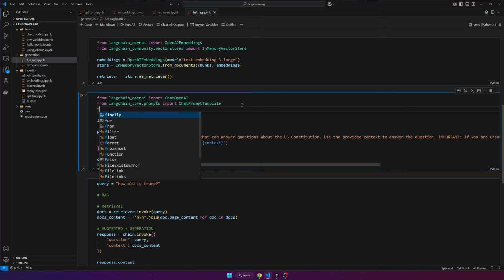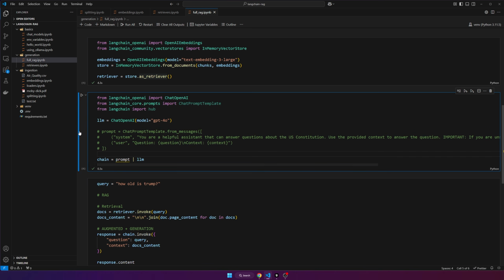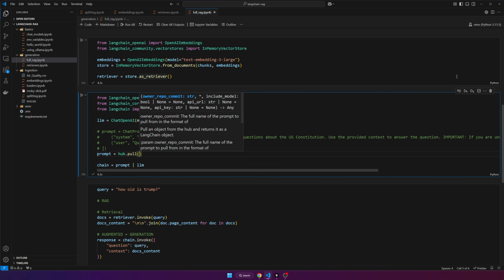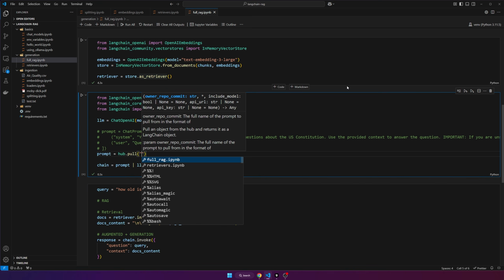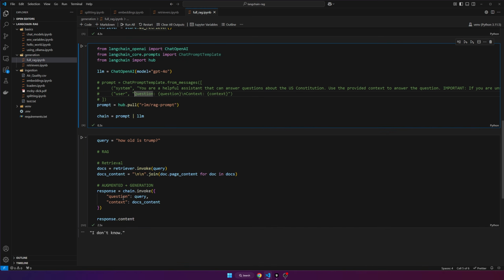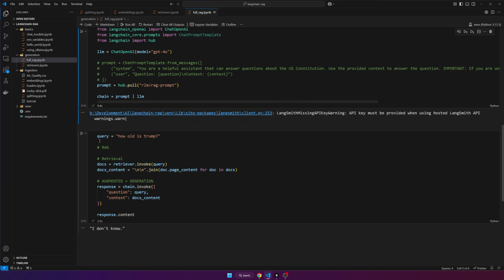So let's try it out. We'll do from langchain import hub. And then we're going to replace our prompt here with the hub prompt. So we'll say prompt is equal to hub.pull, and then we want to pull that specific name, which is listed as rlm/rag-prompt. The variable names are the same, just question and context, so we shouldn't have to change anything here. Let's rerun this and try it out.